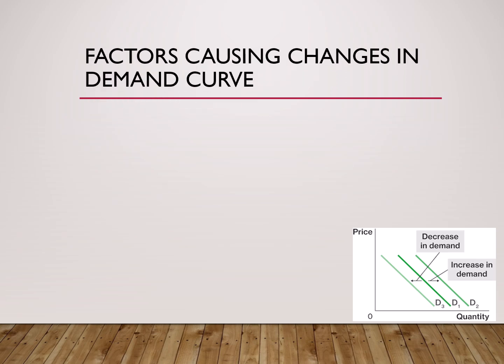We already know that demand can change because of price. But sometimes demand changes even when the price of the product itself remains unchanged. When demand changes because of factors other than price, the entire demand curve shifts either to the right side or the left side. If demand decreases, the demand curve shifts left. If demand increases, the demand curve shifts right. Now let us discuss the factors one by one.